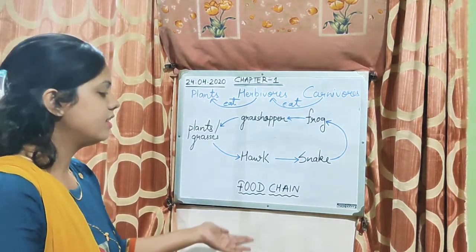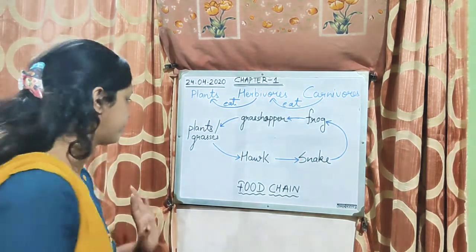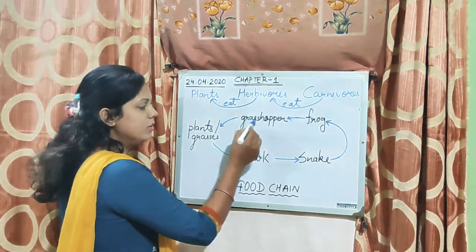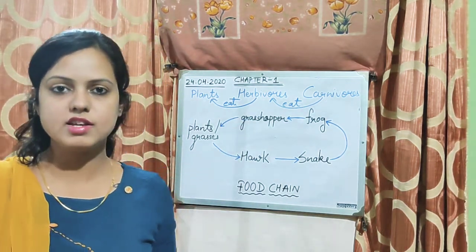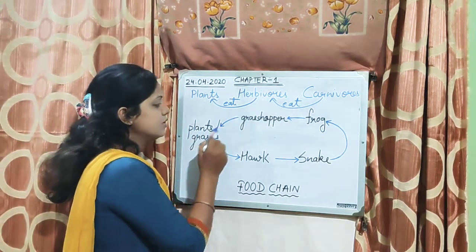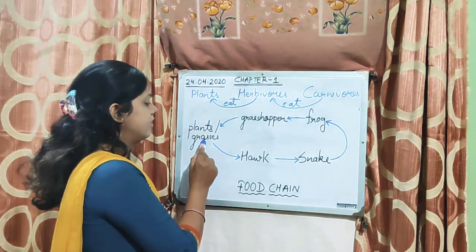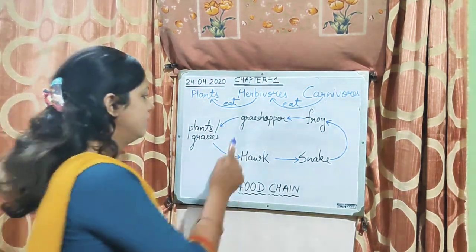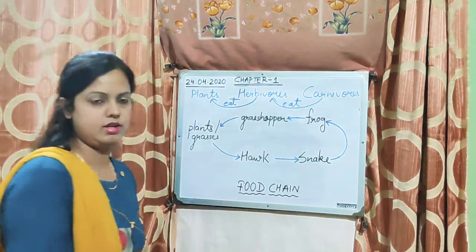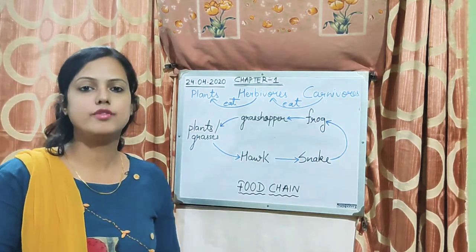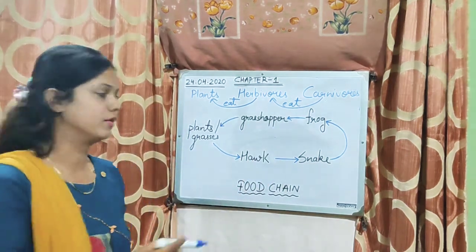Now let's understand this chain with the help of an example which is given in your textbook. Plants will be eaten by grasshopper. Grasshopper eats plants or grasses as its food, and depends on plants and grasses for its food. Now, grasshopper will be eaten by frog. Frog eats grasshopper as its food.